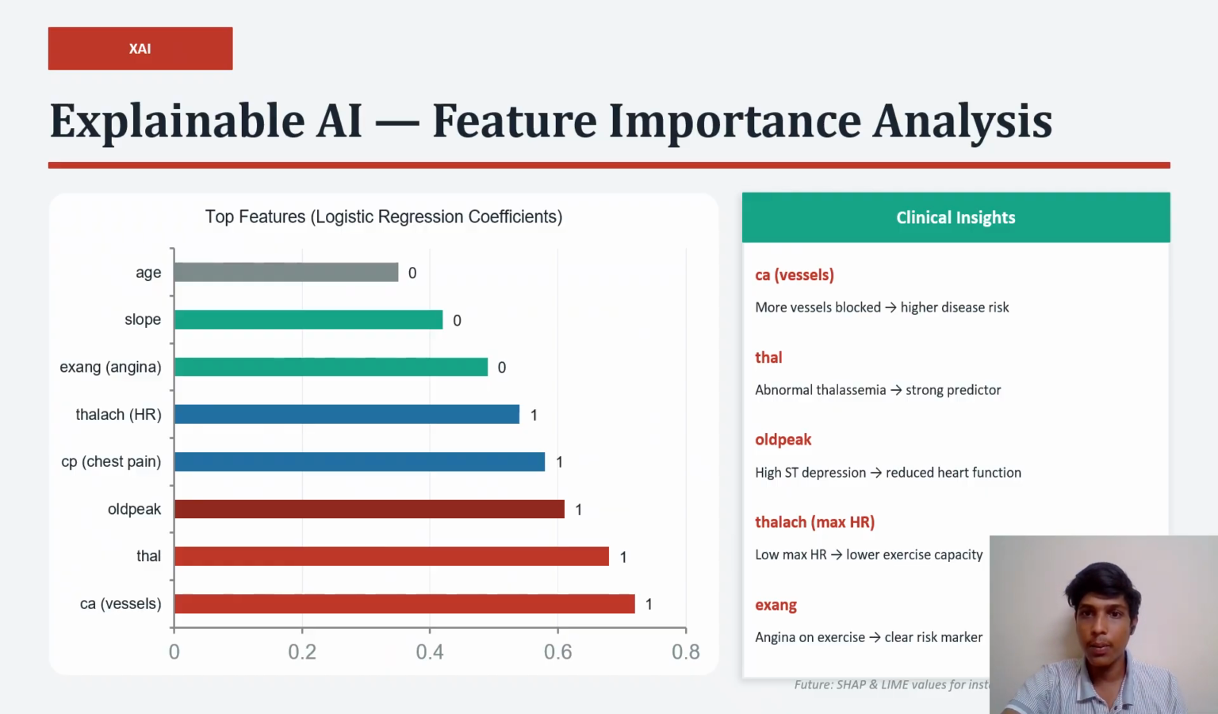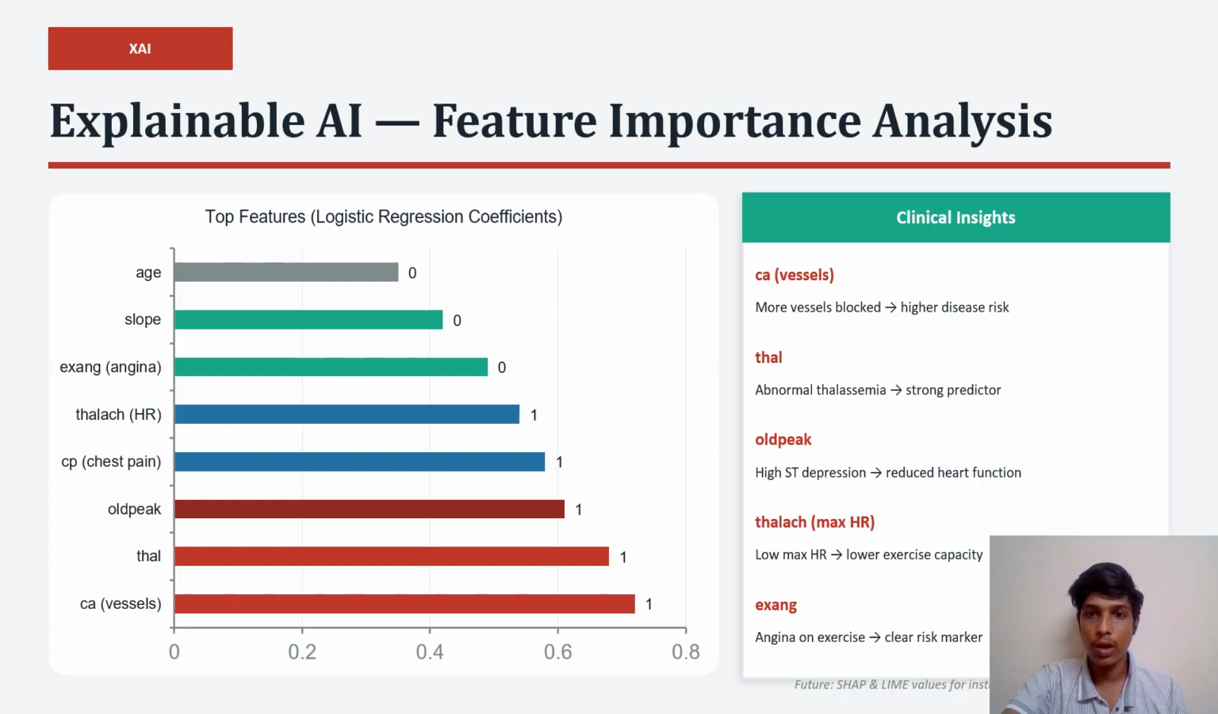Next, when comparing different models, logistic regression performed the best with 85% accuracy. Other models like decision tree, Naive Bayes, KNN, and SVM had slightly lower performance compared to logistic regression.